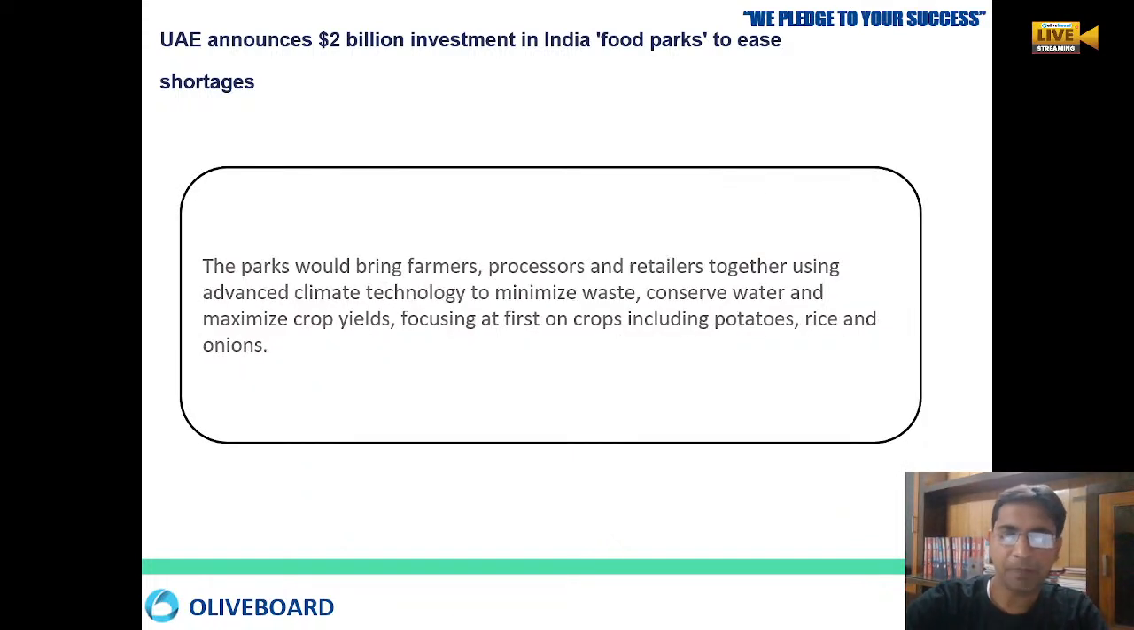So what will this park do? It will bring all the farmers, processors and retailers together. New kinds of technologies will come. They will help in minimizing waste, conserving water, and maximizing crop yield, boosting the productivity of the field. The important areas where they are mostly focusing first are crops like potato, rice and onion, and after that they will move into a few other sectors.